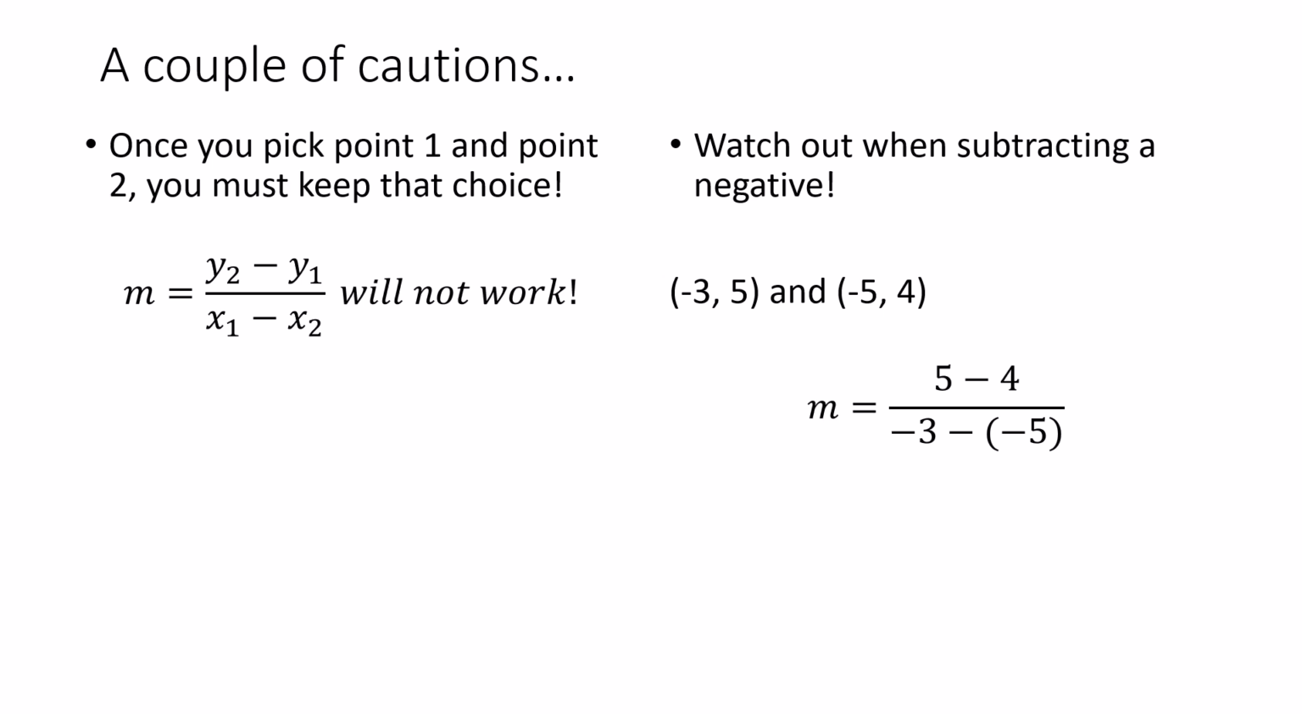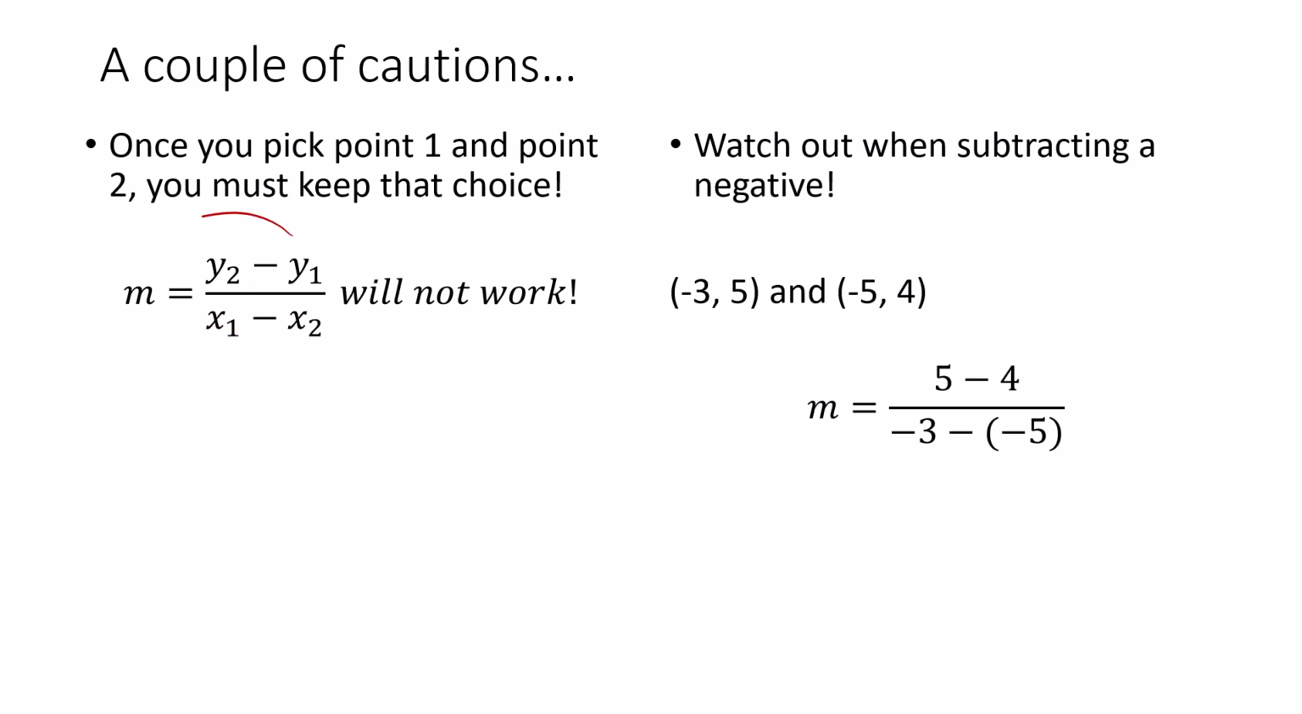So a couple points of caution, and I just kind of alluded to this. Once you pick point 1 and point 2, you have to keep that choice. Okay, so again, it does not matter which point is point 1 and which point is point 2. I often ask my students that, what I call a free question. You cannot get this wrong. Just give me a point. But once you make that choice, you have to be consistent. So this will not work. If you have y2 minus y1, and then you decide, oh, well, I don't like negative numbers or something, and you try to switch them, that will not work.